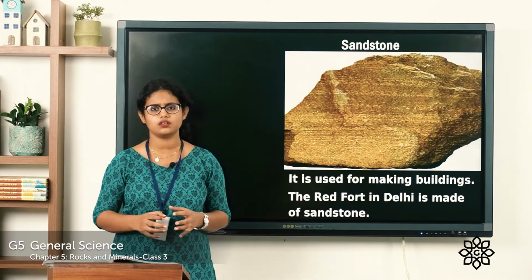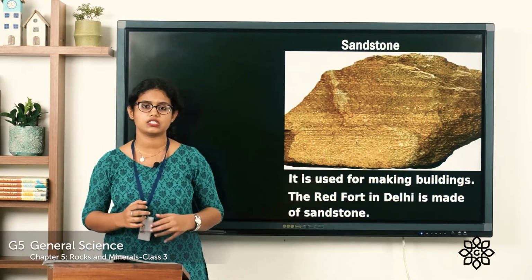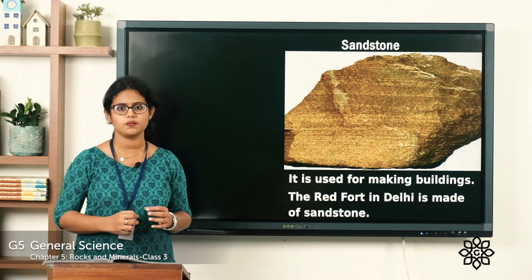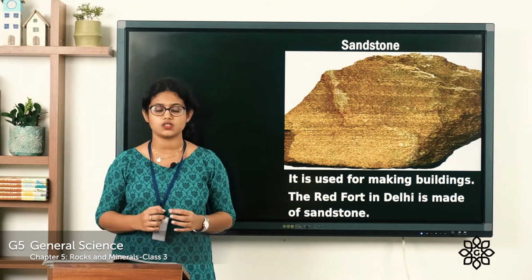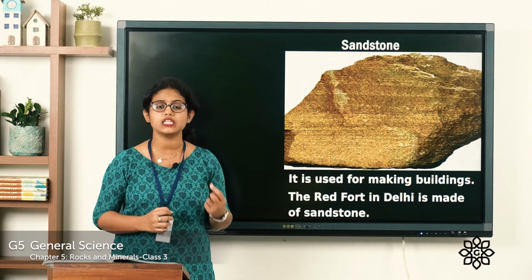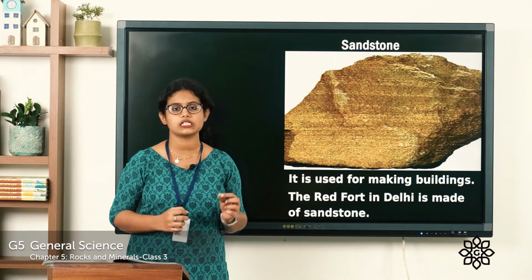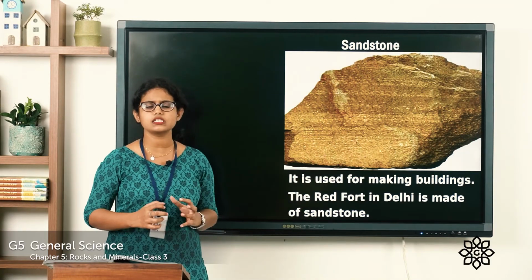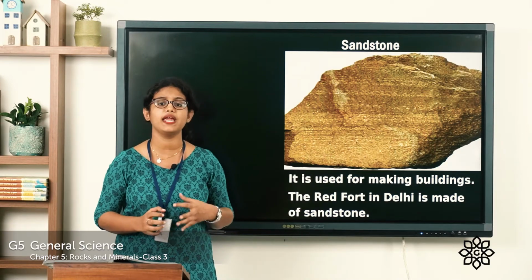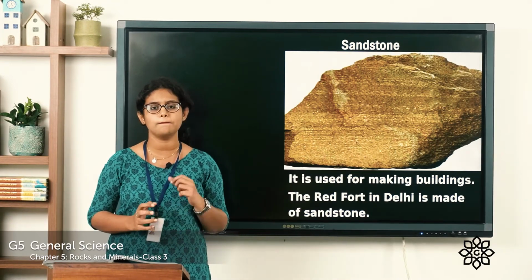The first one, that is the sandstone. Sandstone is one type of sedimentary rock. And it contains minerals. So sandstone is a stone which contains minerals, and these minerals are formed from sand. And this sandstone is mainly used for construction. They are mainly used for constructing buildings.